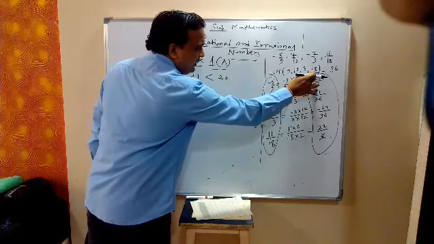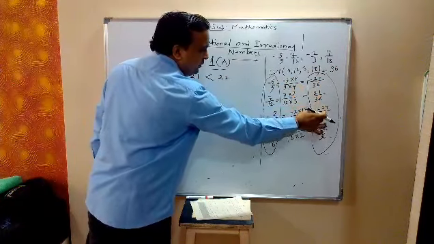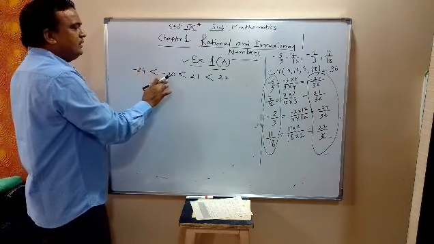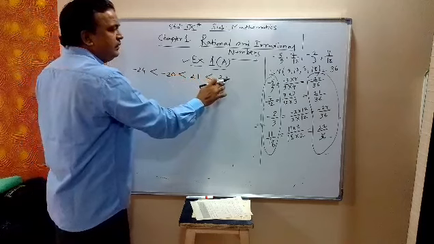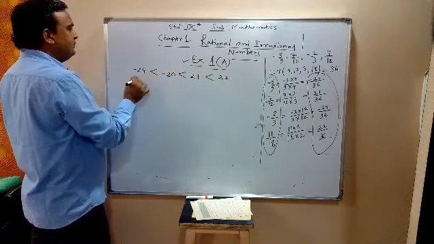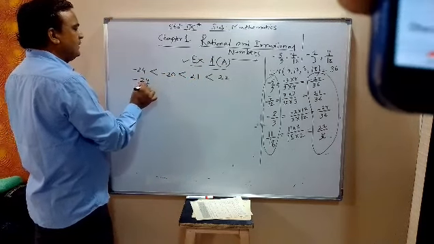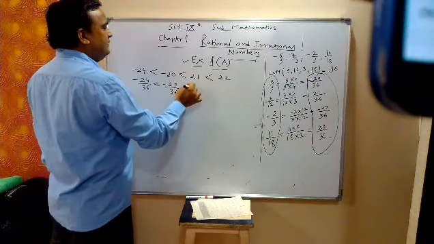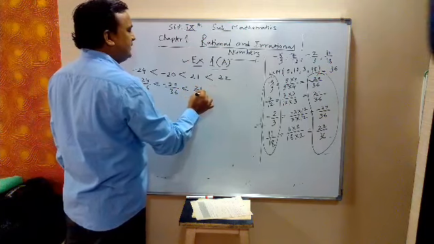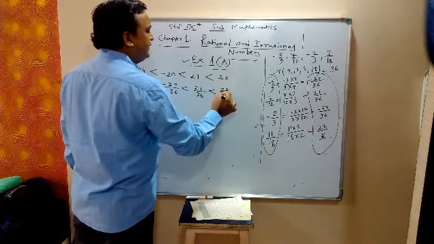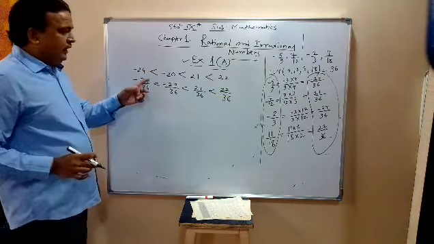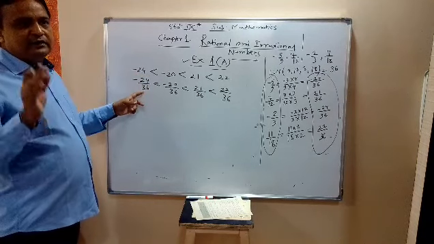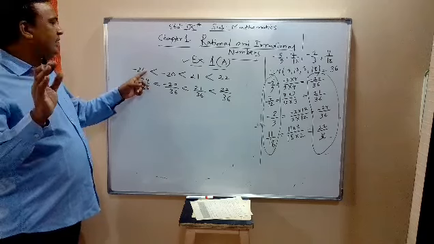Comparing the numerators: minus 24 is less than minus 20, less than 21, less than 22. Now we write minus 24 upon 36, less than minus 20 upon 36, less than 21 upon 36, less than 22 upon 36. We are dividing each by 36, and 36 is positive, so the inequality will not change.